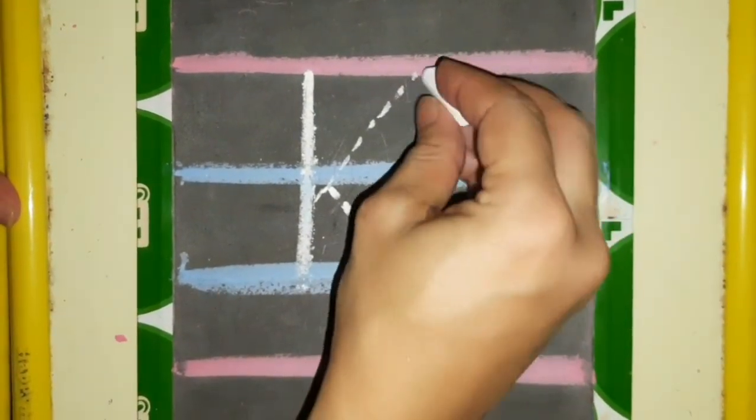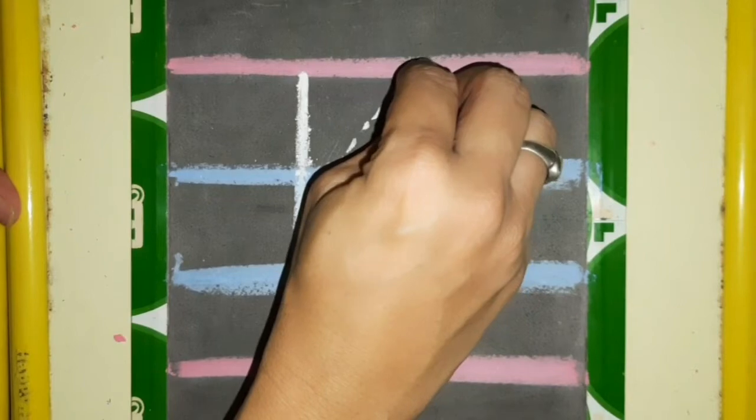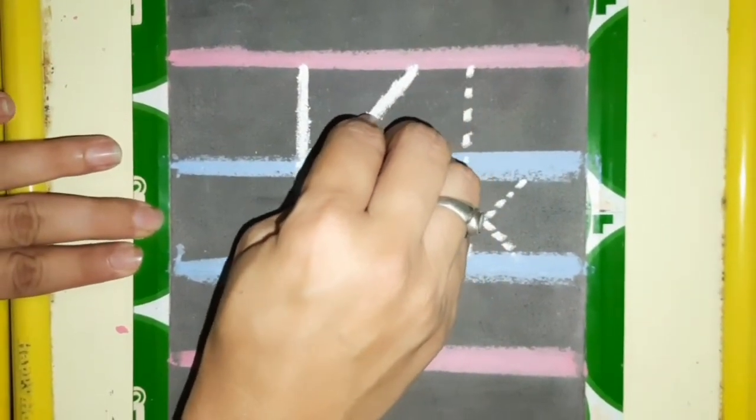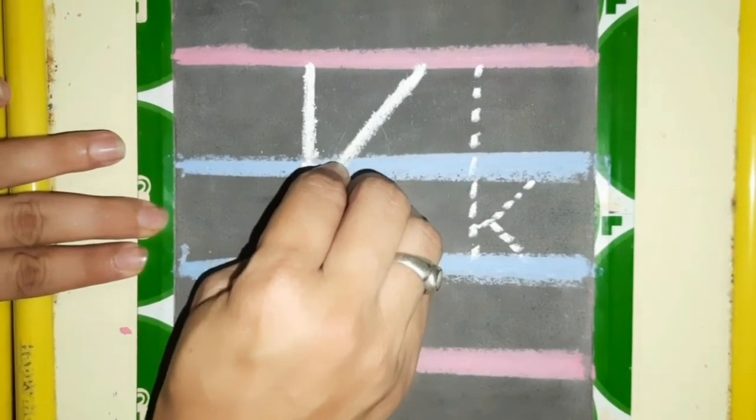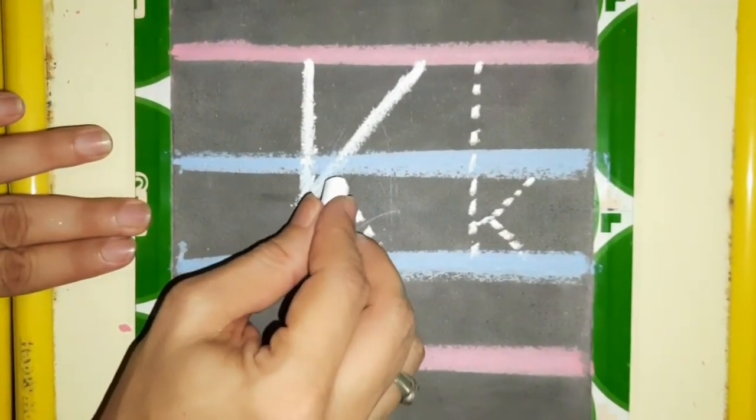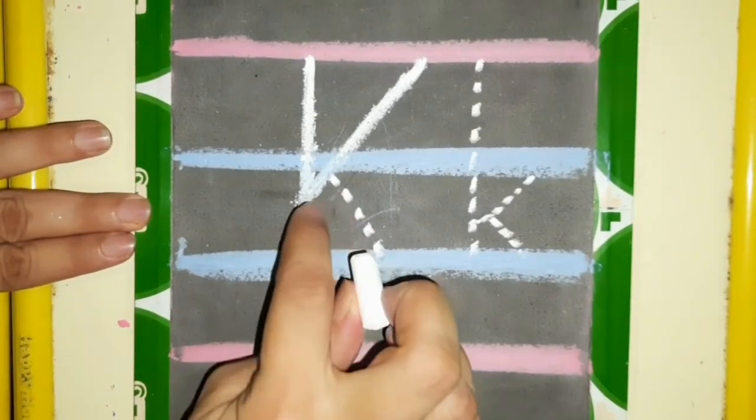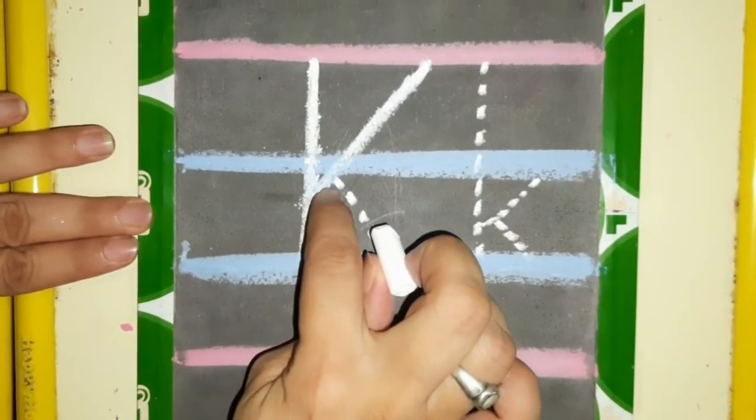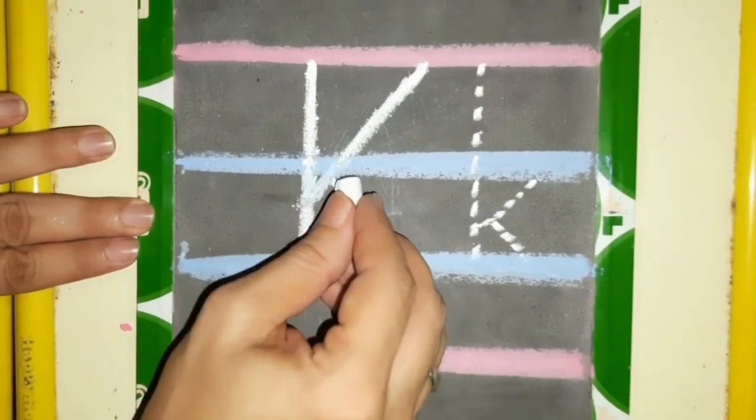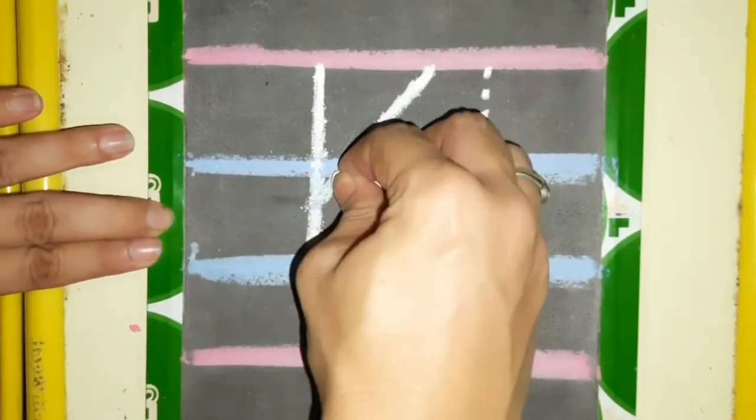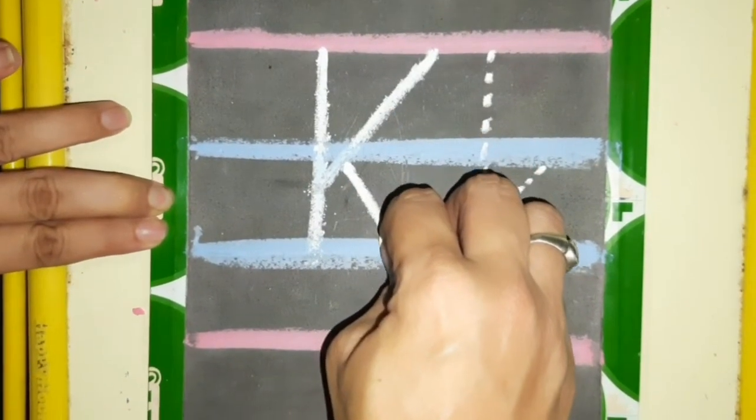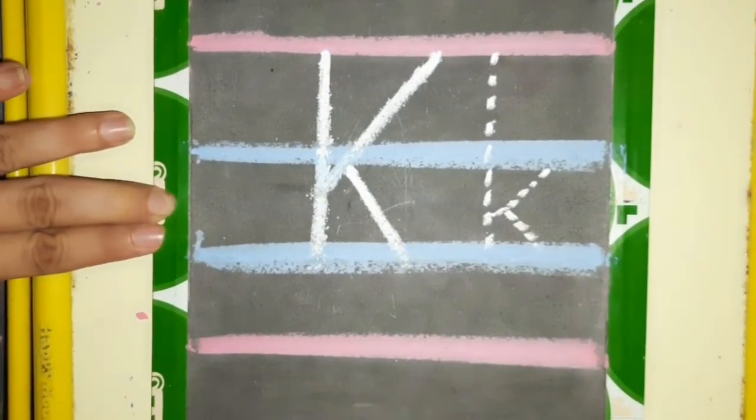Then from the first red line, children, we will be doing slanting line little bit below the first blue line. Then one more slanting line we will be doing, but here we will leave little bit space, and then from the blue line we will do one more slanting line touching the second blue line.